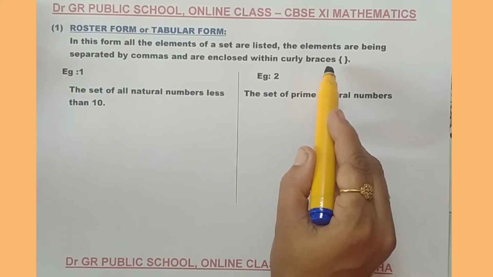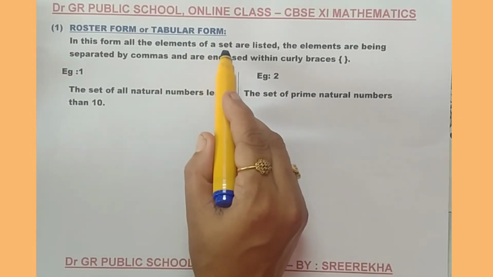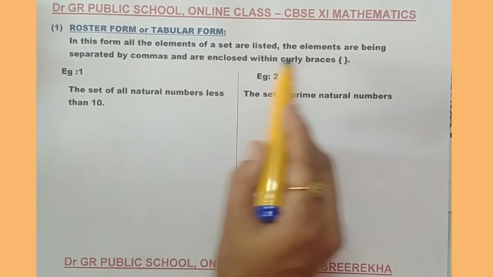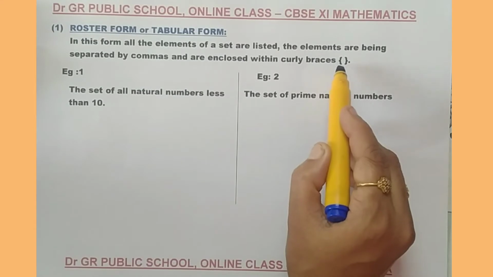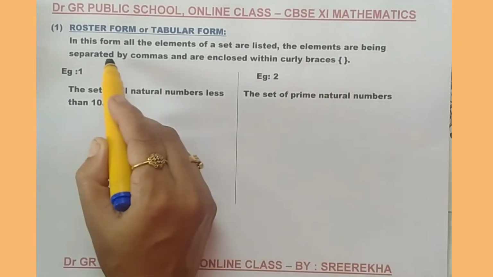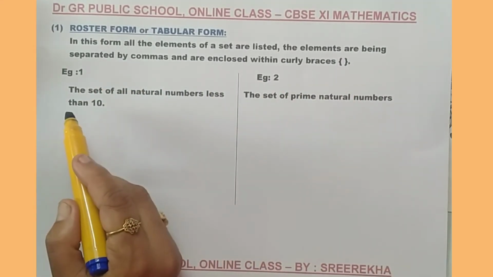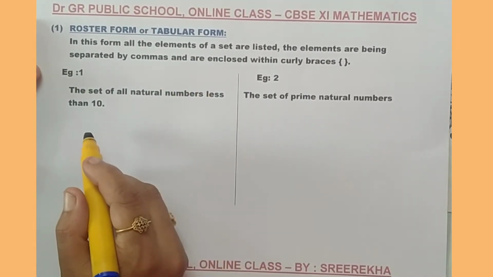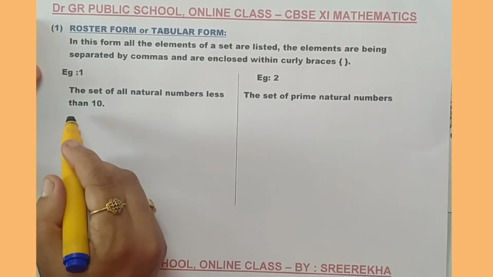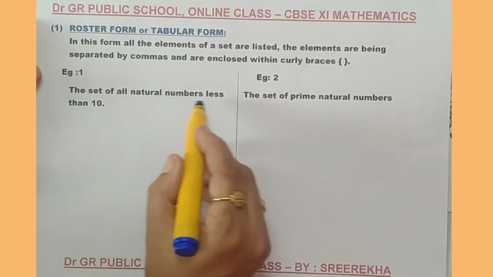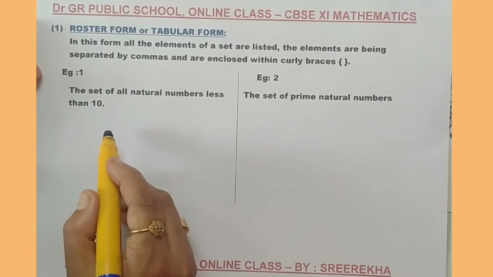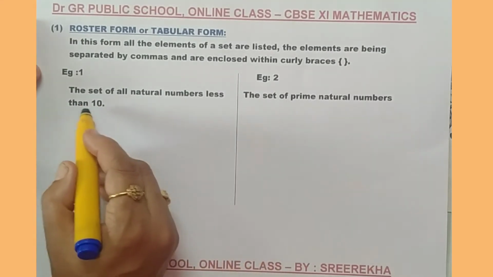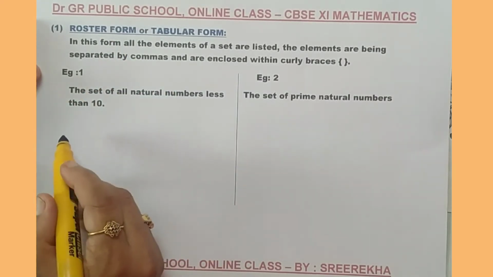What do we need to do? You need to list the elements or find out the elements of the set, and write the elements in curly braces by putting commas in between. Let us come to an example at first, then we can come to the definition again. Example 1. The set of all natural numbers less than 10. We need to write the set of all natural numbers less than 10 in roster form.